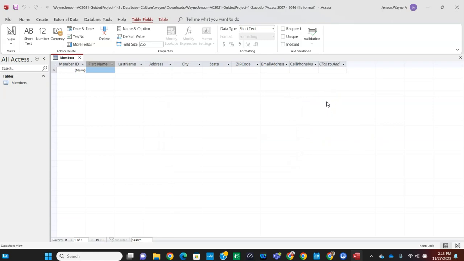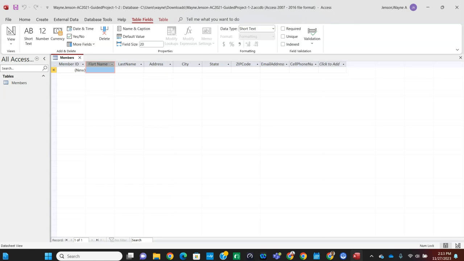And then we're going to click OK, and then we're going to type 20 in the field size. So right up here where it says field size, instead of 255 characters, we only want the first name to be 20 characters. And then hit enter. And then we're going to change the remaining field properties, actually caption and field size.